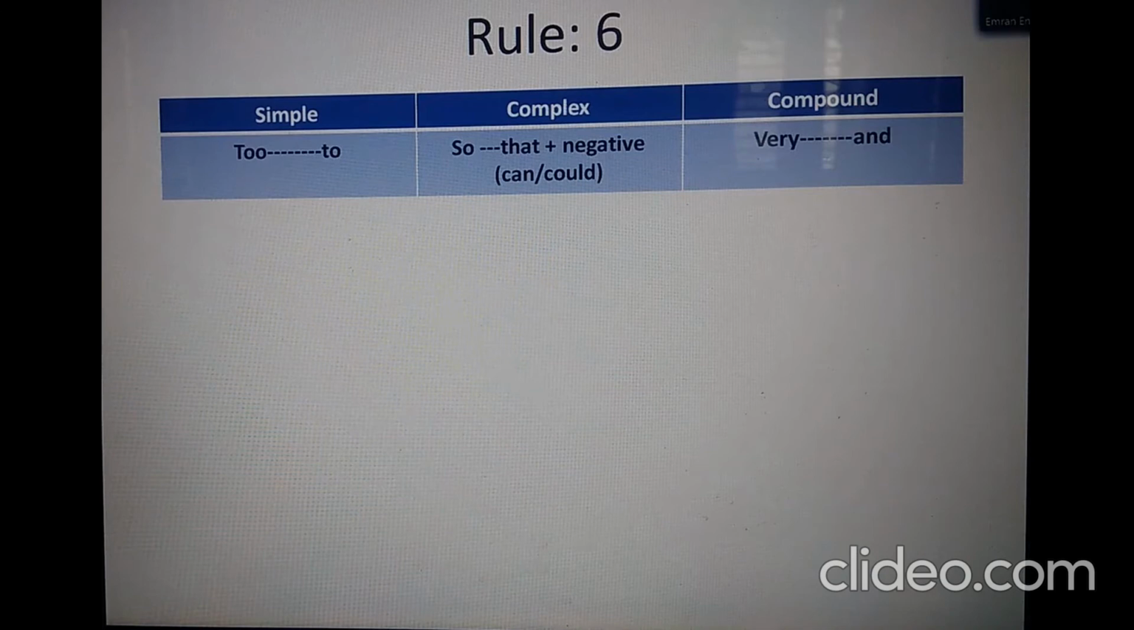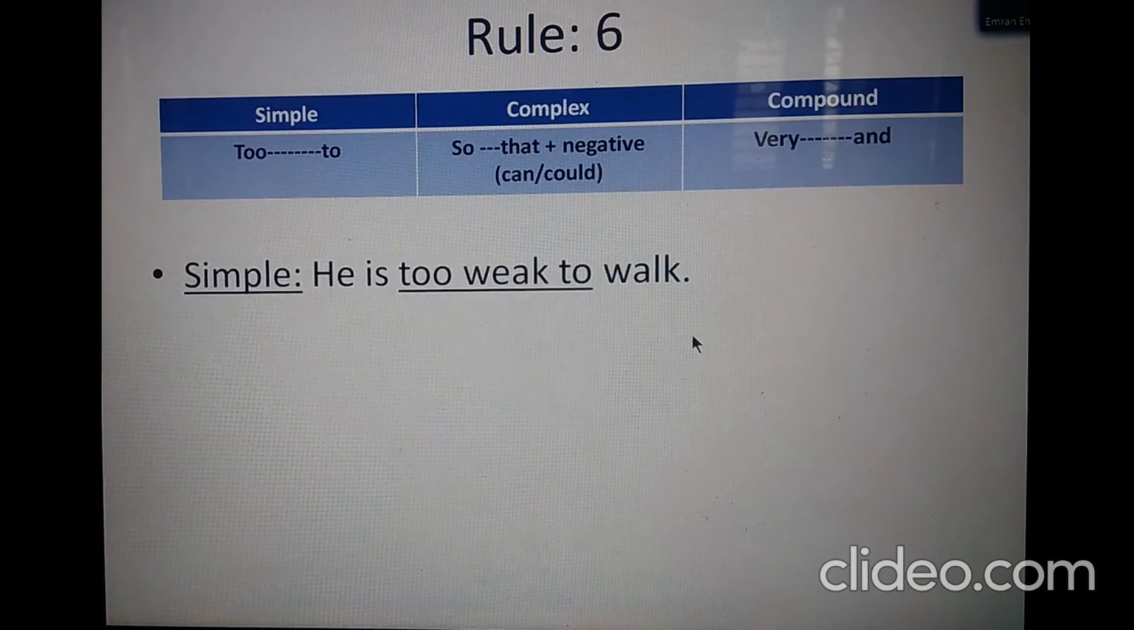And in compound we need to use a negative and. You have to understand that if the sentence is in present tense, we normally use can and a negative in simple to complex. If the sentence is in past tense, we normally use could not.